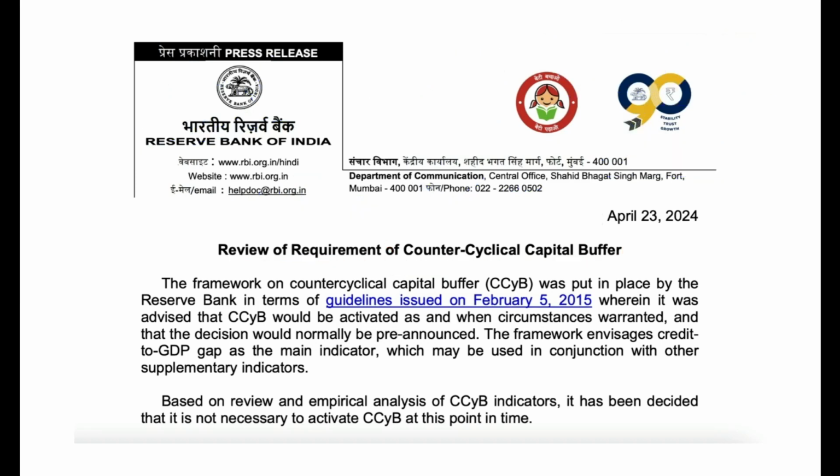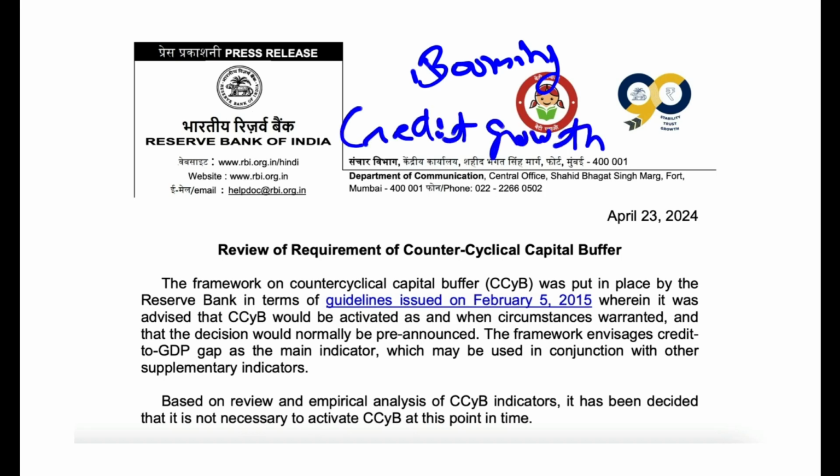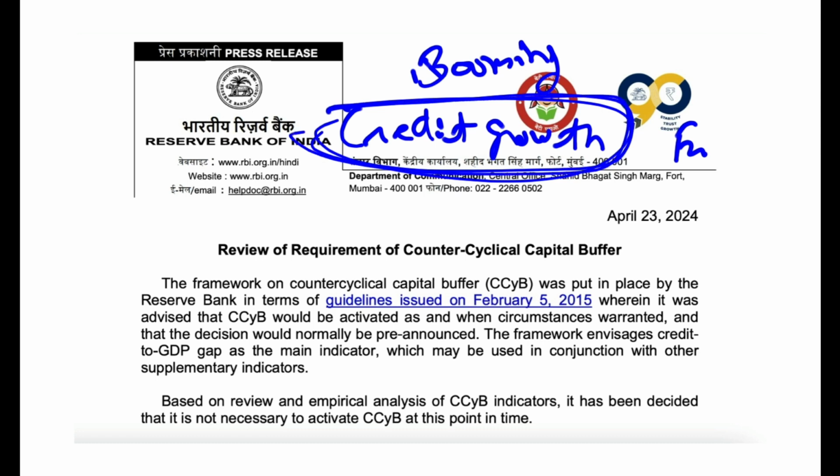Now what happens is, sometimes the economy is booming. There is huge credit growth. Like for example, during festival season, people take a lot of loans. They want to buy goods, products, crackers and sweets and TVs. They want to buy a million things during festivals, during Christmas, during Diwali. To give you one example, that is a period of excessive credit growth. The problem is, when there is a lot of credit growth, the banks are in a euphoria that this is the time to make money.